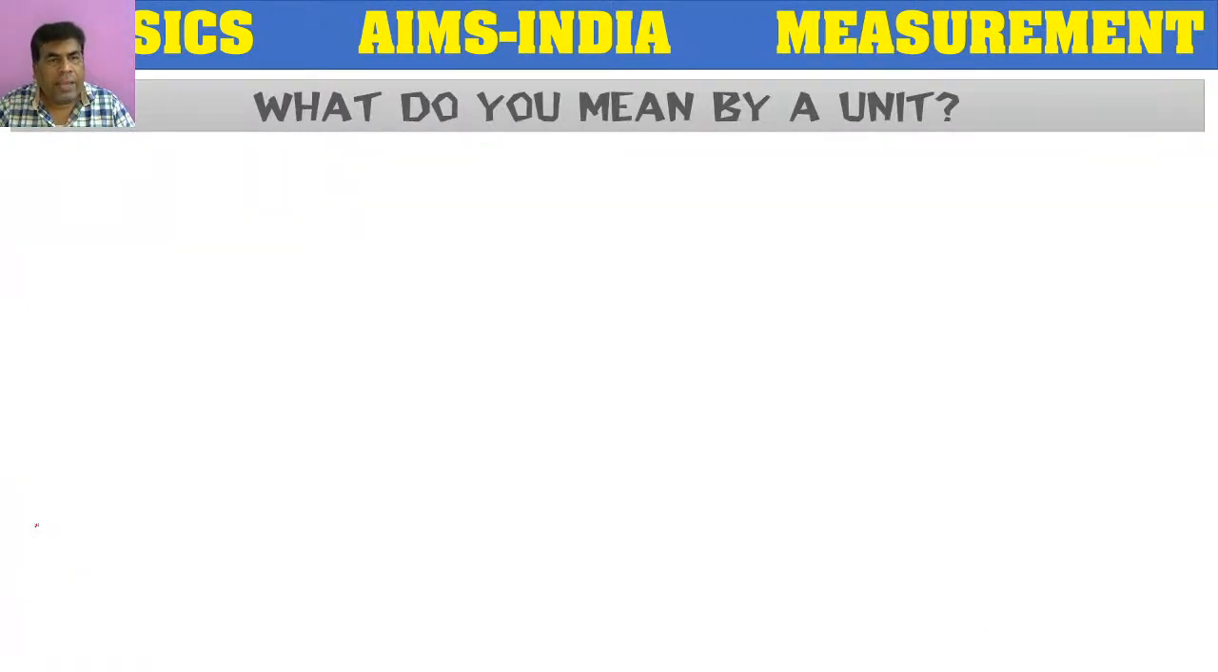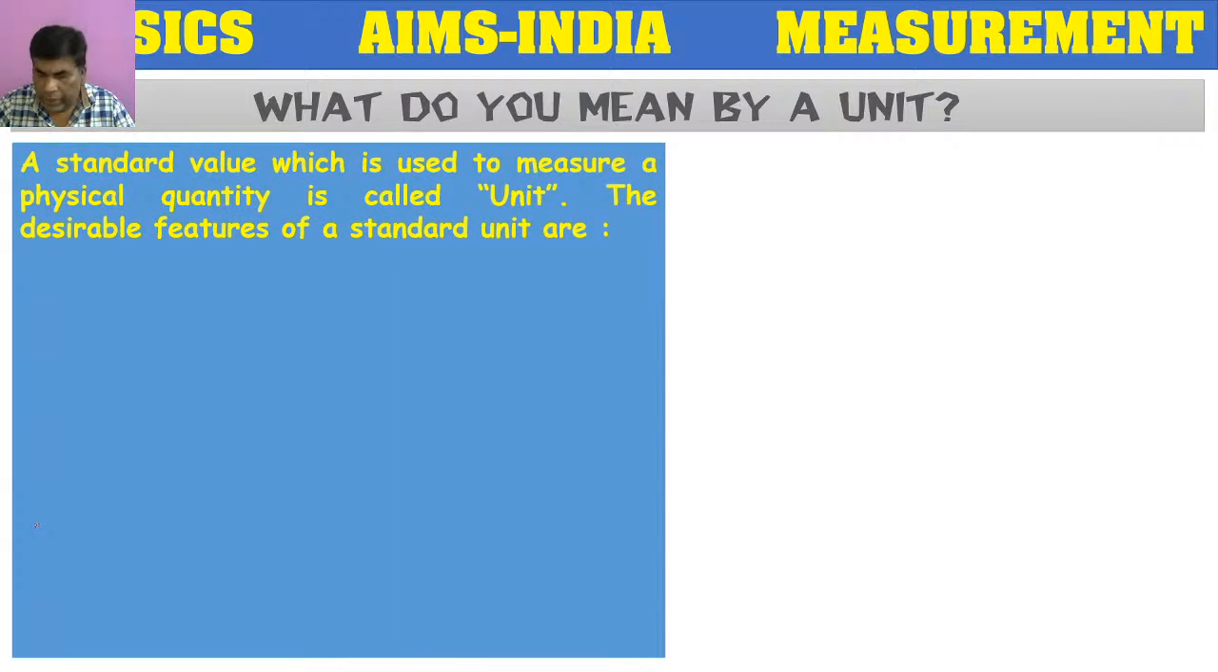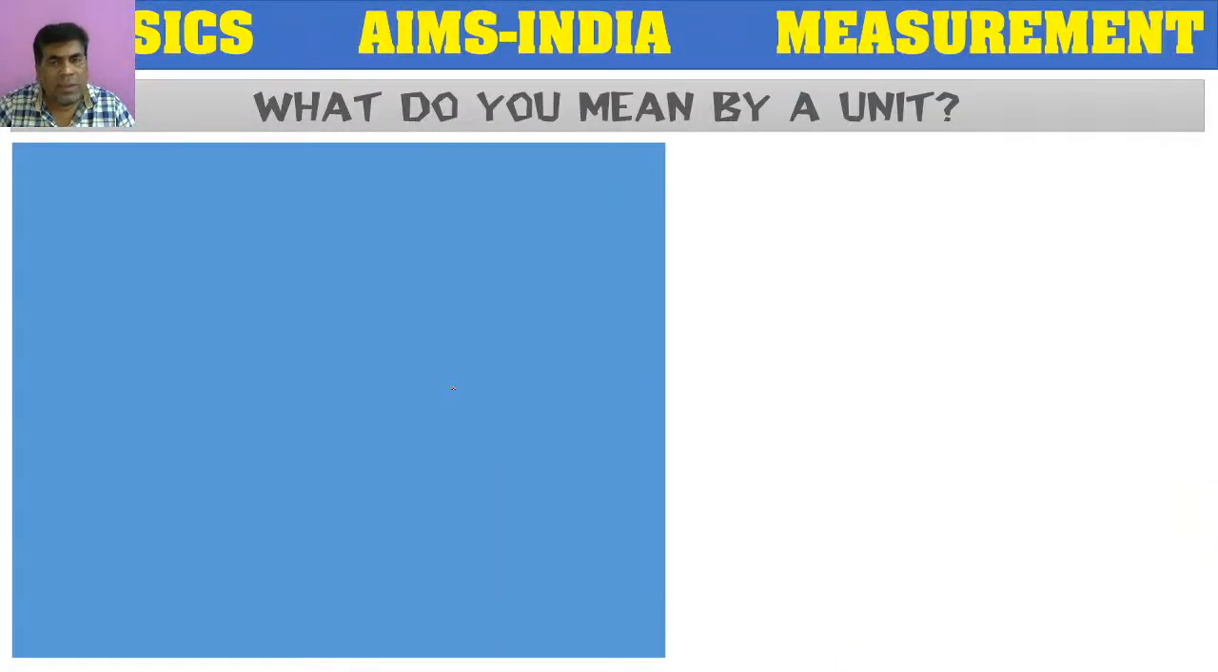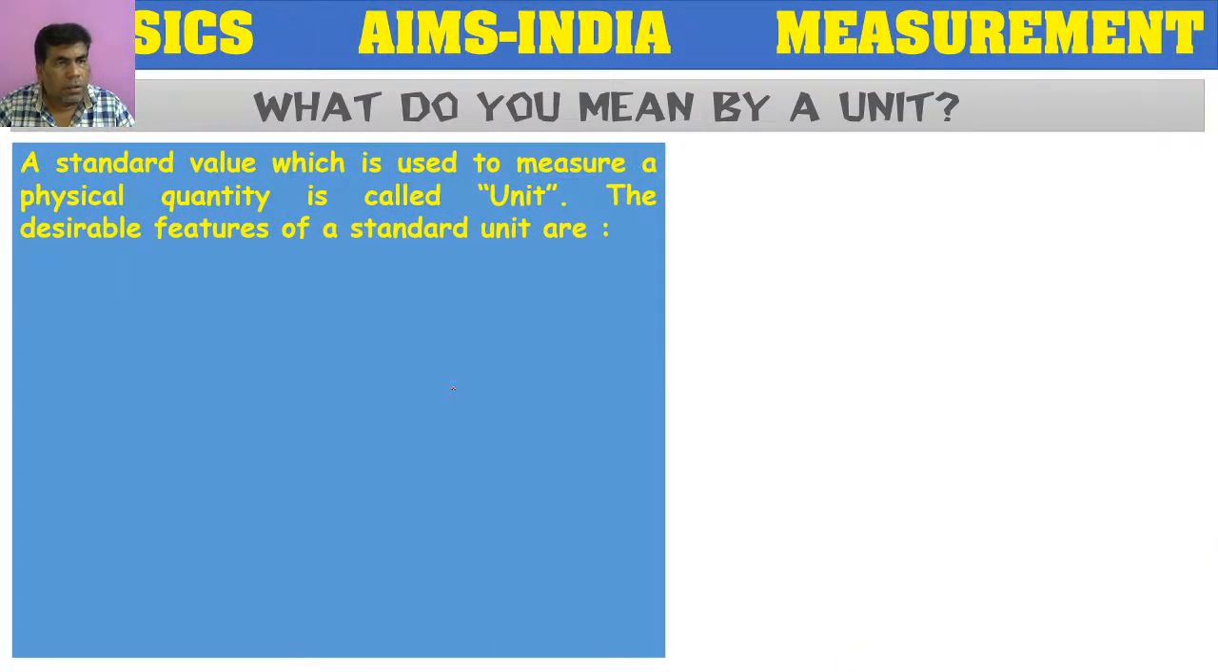So what do you mean by a unit? Just now we have told foot, pound, second, centimeter, gram, meter, kilogram. These are all units. Now we have to know what is the meaning of a unit. The standard value which is used to measure a physical quantity is called a unit. Scientists have defined a unit and fixed its value, which means its value is known.